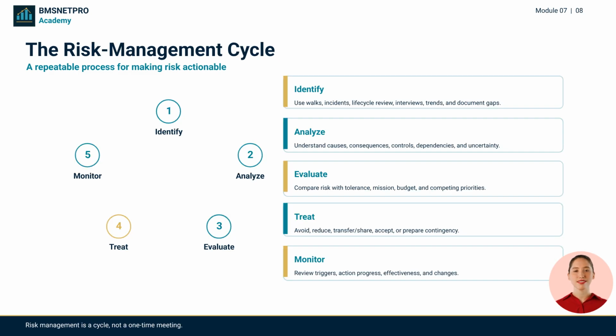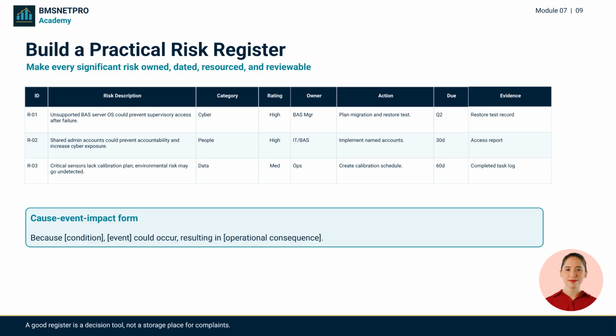Risk management is a cycle. Identify, analyze, evaluate, treat, and monitor. The process should connect to work planning, capital planning, maintenance, cybersecurity review projects, and leadership reporting. A practical risk register includes risk ID, description, location, category, cause or condition, consequence, rating, existing controls, residual rating, mitigation action, owner, target date, funding need, status, review date, and evidence of closure. Good risk statements use cause-event-impact form.